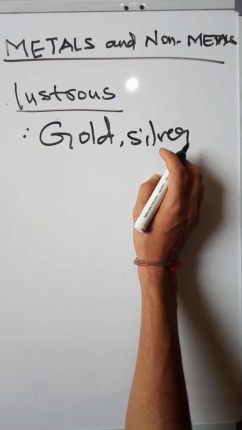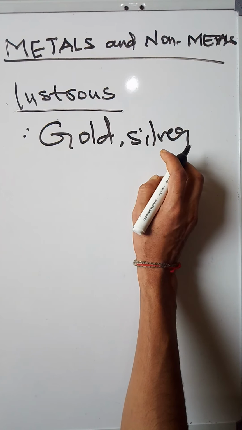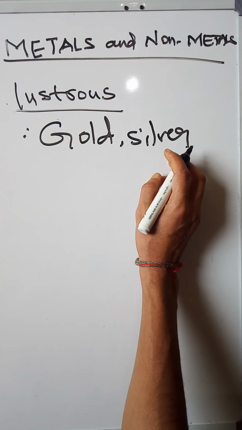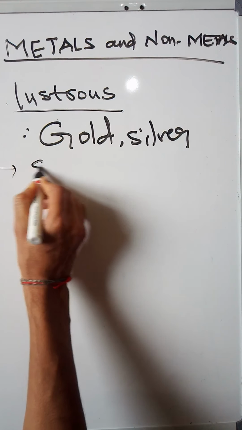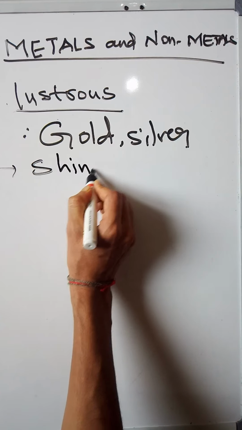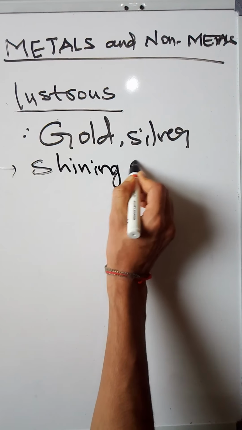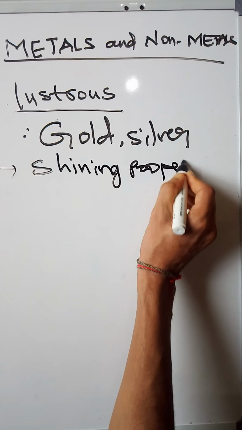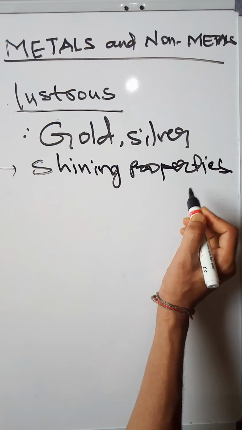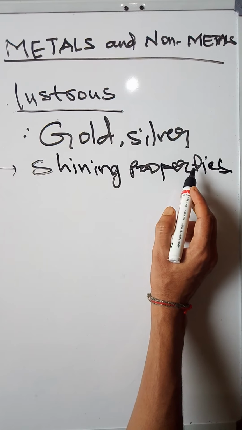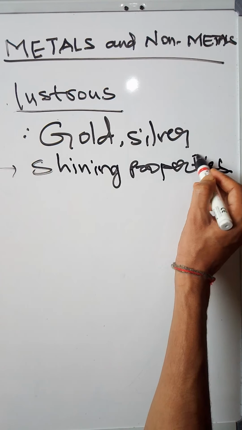The shining property of the metal is called lustrous, because all metals shine. So what is the definition of lustrous? Shining property.